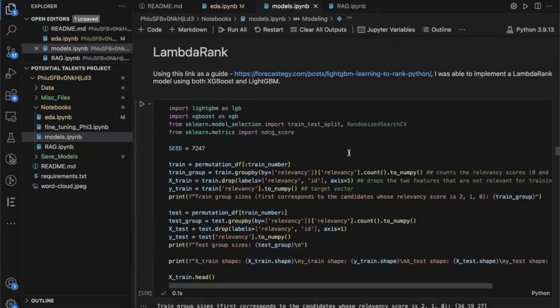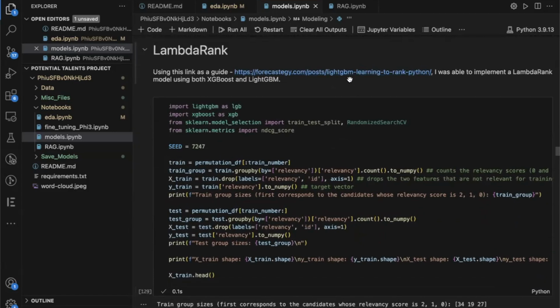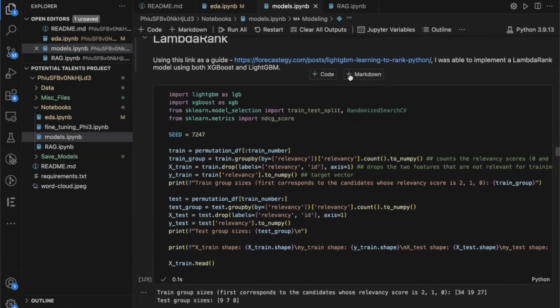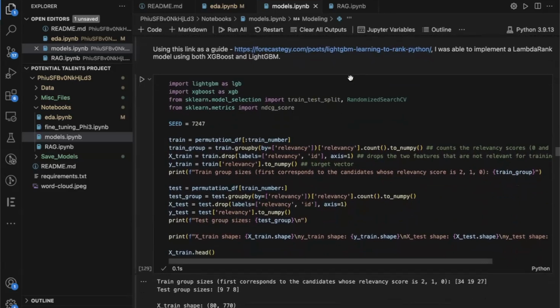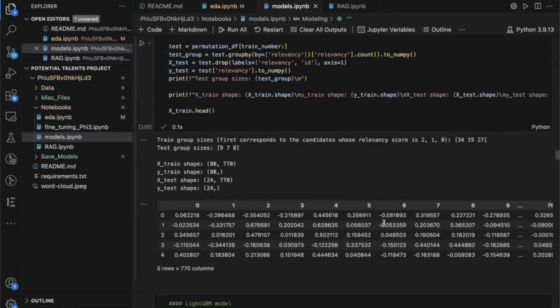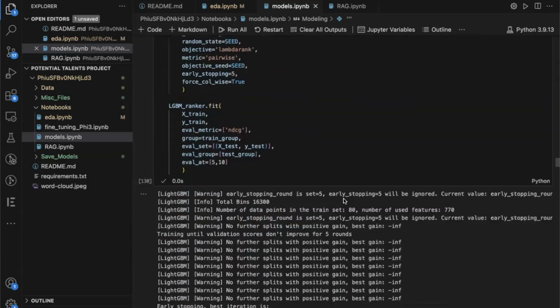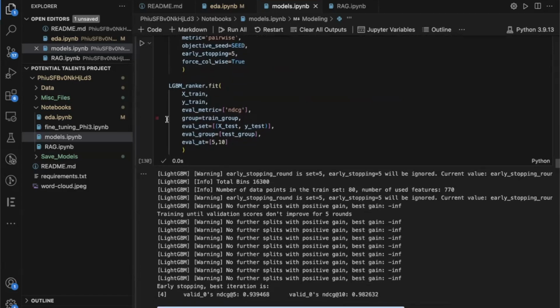So the next part is LambdaRank, and again, I'm not going to go through this. I've linked a good link that I thought was helpful in doing this. So if you want to read more on what LambdaRank is, I'm implementing it here with a training and test set from that data set that I explained above.